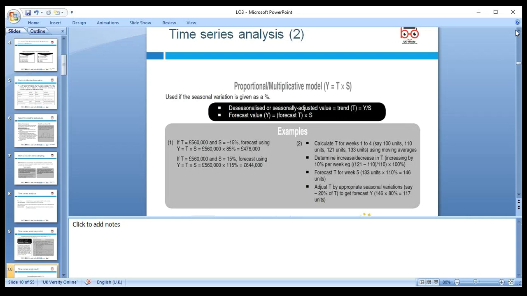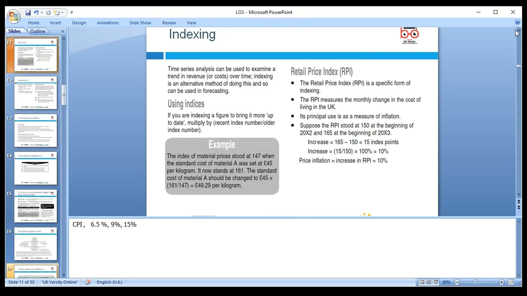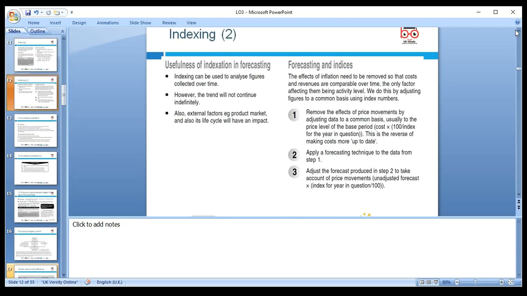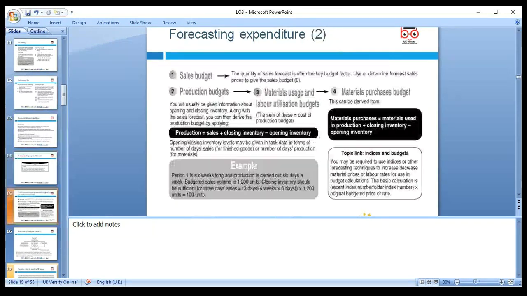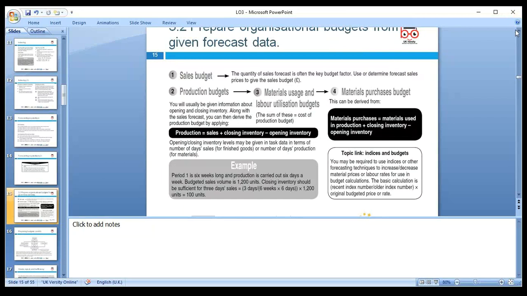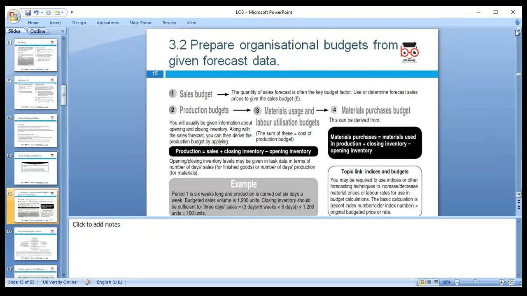We have some questions here as well. Proportional and multiplicative models can be used, but Y equals T plus S is the simple mathematical equation we can use to find the trend, index, and trend analysis with moving averages. An index is another technique, like the retail price index, showing how many percent increase or decrease in inflation there is due to a number of reasons. We can use this indexation to calculate the cost forecast and use this technique for the future.